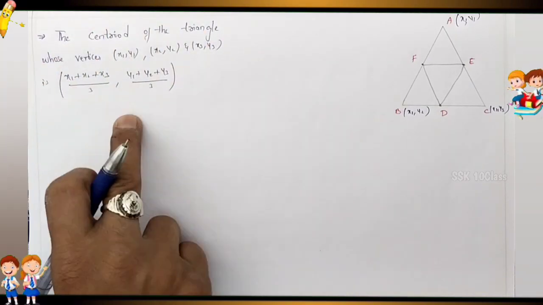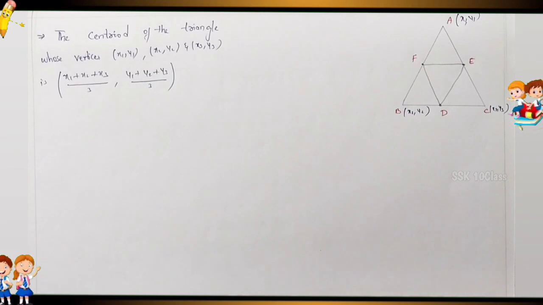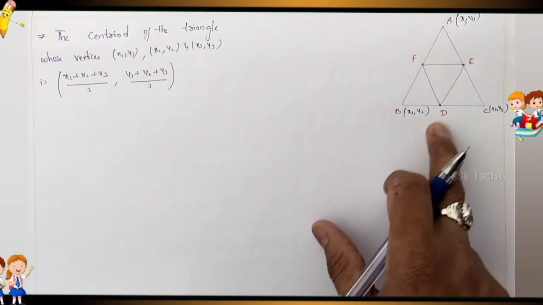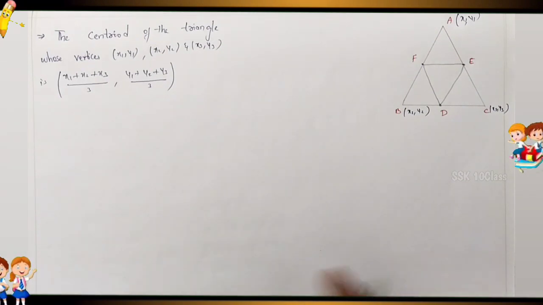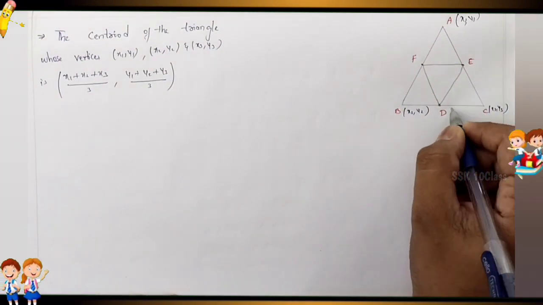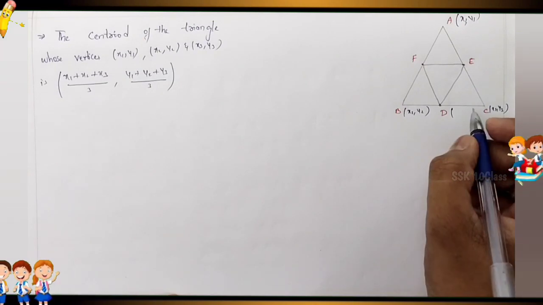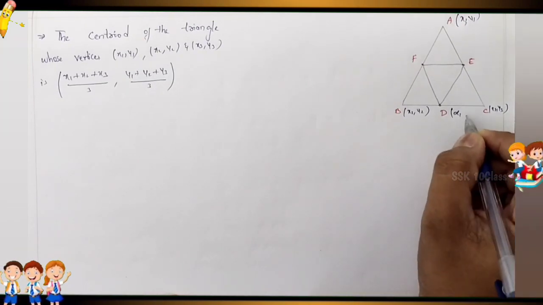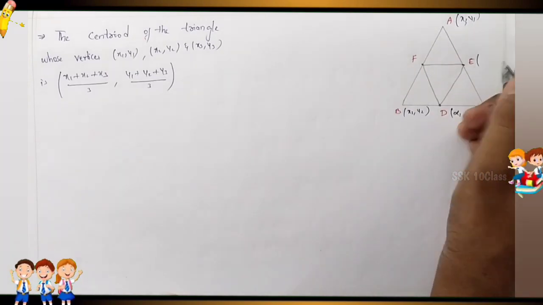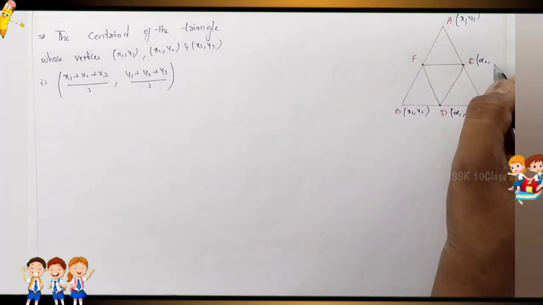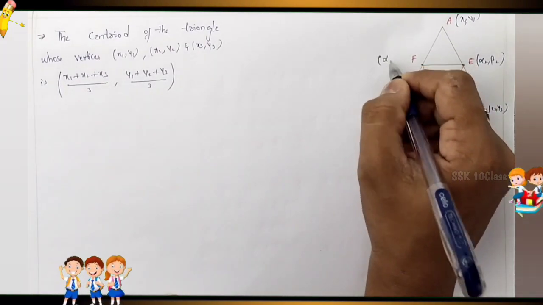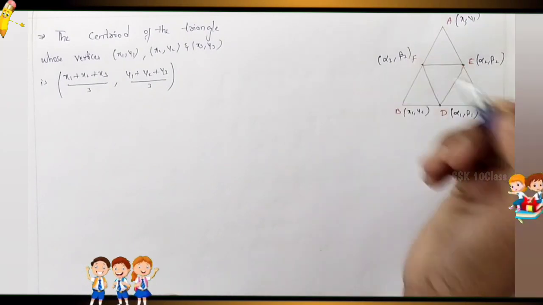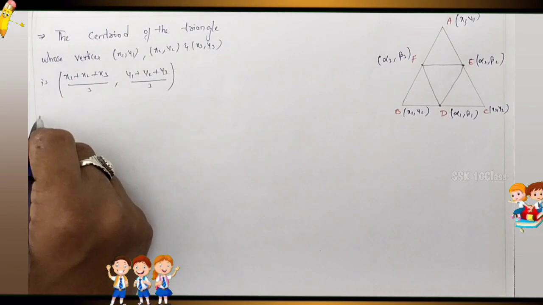So this is the centroid of a triangle whose vertices are given. Sometimes they will give only the midpoints, and you have to find the vertices. That also is one more small proof. If you know the formula, it can be easy for you. So here they will give only the midpoints. What is the midpoint? For example, I am taking D as alpha 1 comma beta 1. For E, I am representing alpha 2 comma beta 2. Next, F I am representing as alpha 3 comma beta 3. Okay, so I'll write here.